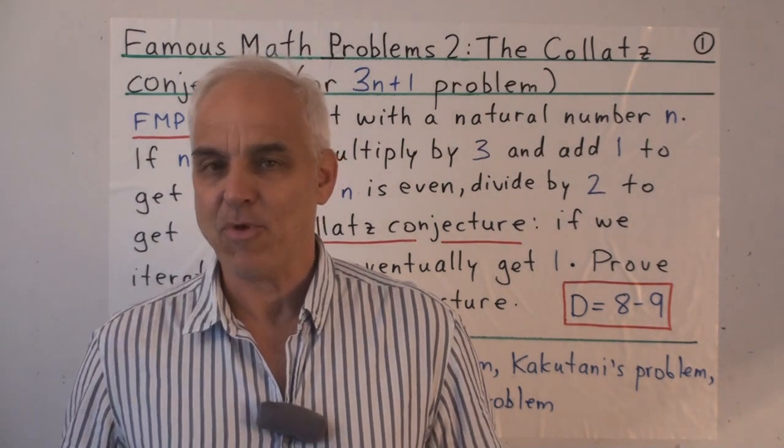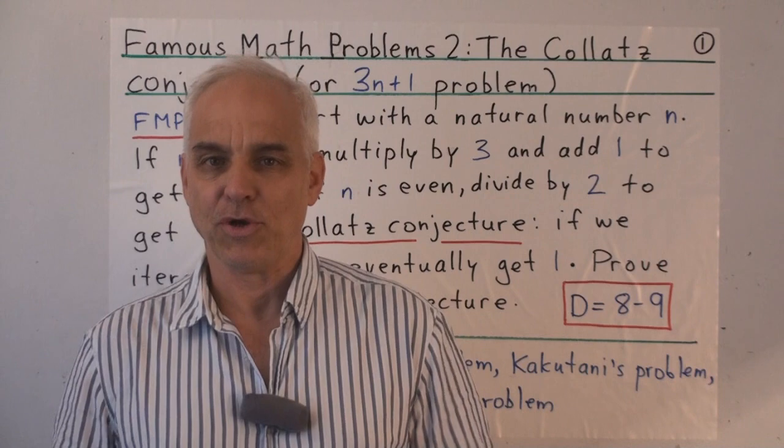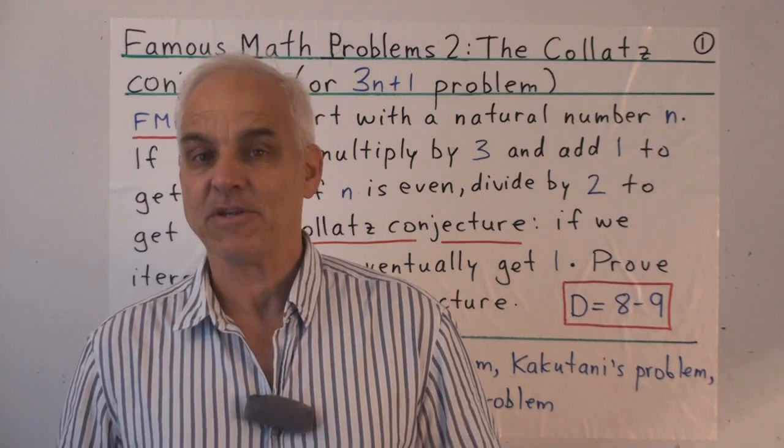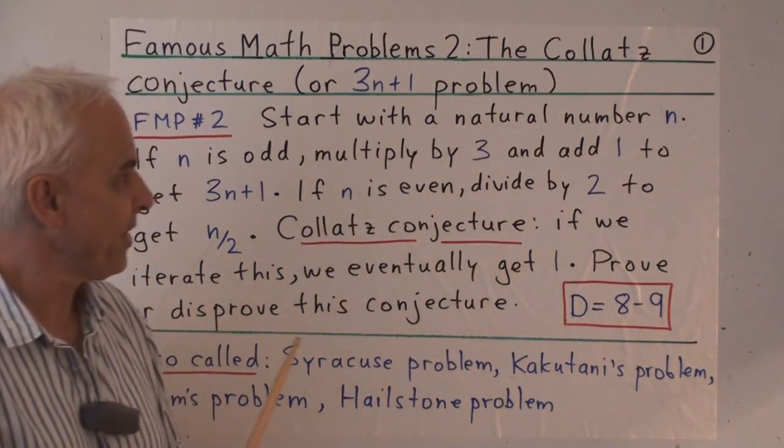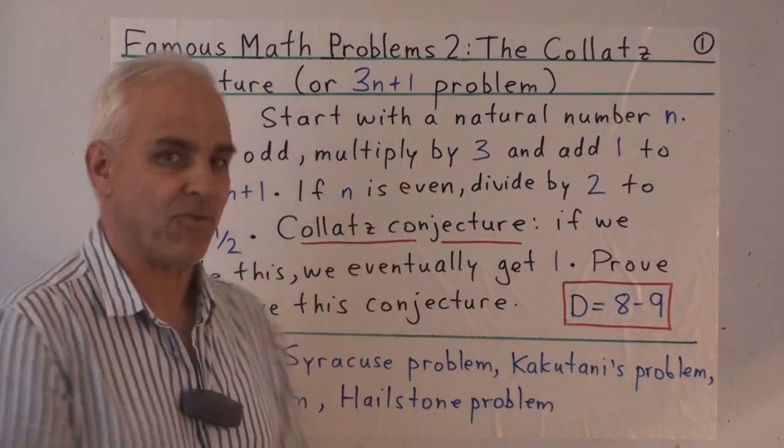Everyone, I'm Norman Wahlberger, and in this video we're going to look at our second famous mathematical problem. It's the Collatz conjecture, or sometimes called the 3n plus 1 problem.